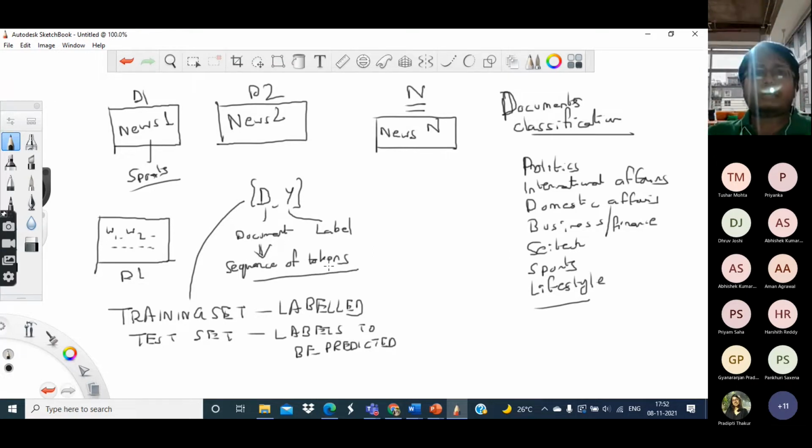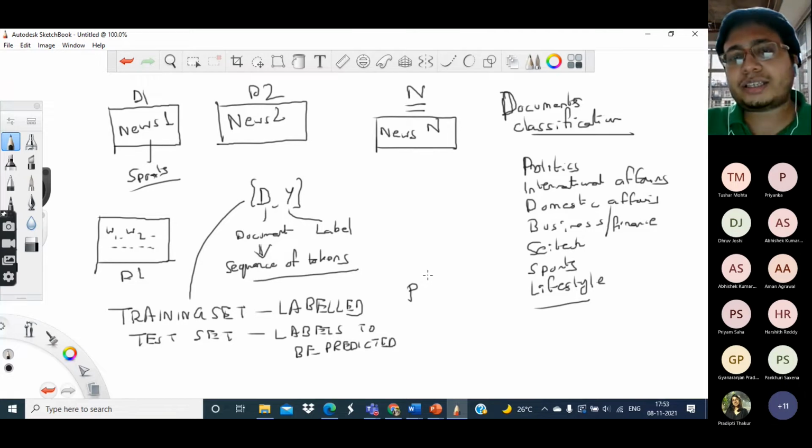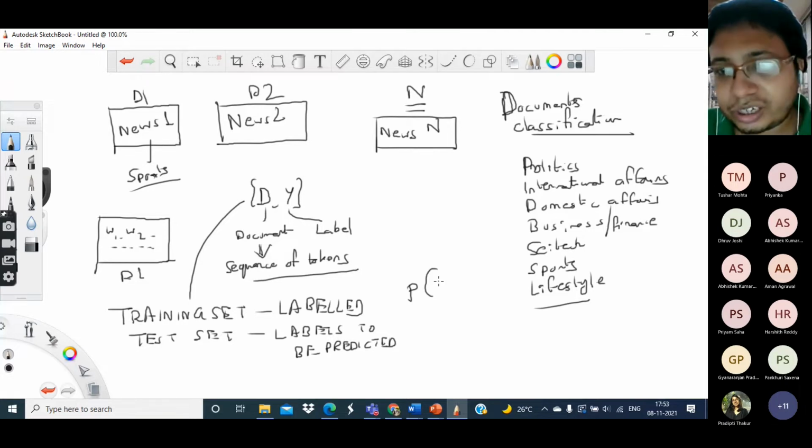Okay, so now what do I need to do? What is my task now? The task is, given a new document, to predict its label. The simplest way to do this task is as follows. We learn a probability distribution, that is, under a particular topic, which word is likely to occur.